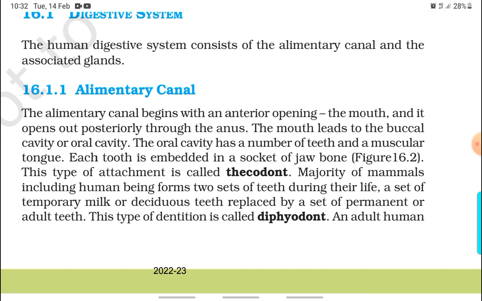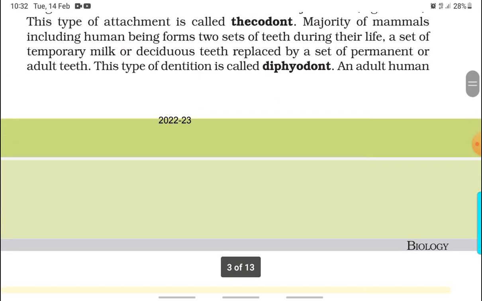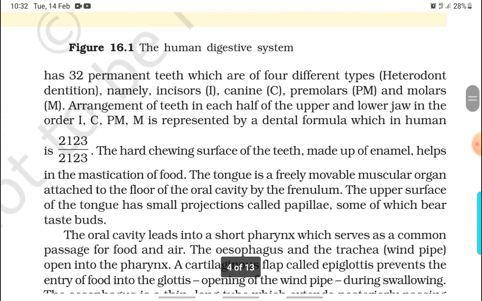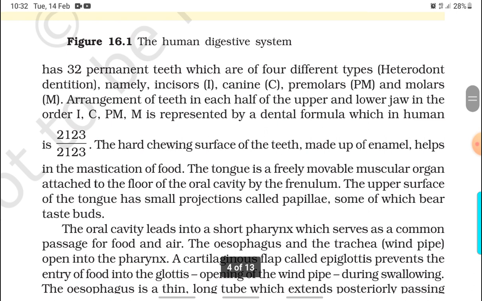The majority of mammals, including human beings, form two sets of teeth during their life. A set of temporary milk or deciduous teeth is replaced by a set of permanent or adult teeth. This type of dentition is called diphyodont. An adult human has 32 permanent teeth which are of four different types, heterodont dentition, namely incisors (I), canines (C), premolars (PM), and molars (M). Arrangement of teeth in each half of the upper and lower jaw in the order I, C, PM, and M is represented by a dental formula, which in humans is 2123 by 2123.